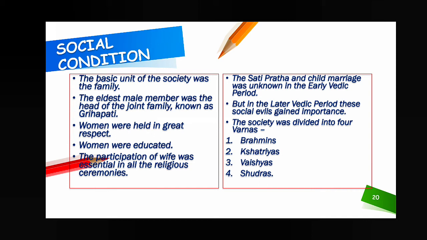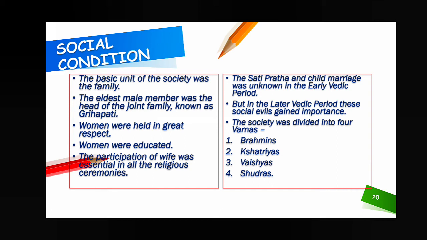That's why that type of system was there, and it was believed that it should be done by the widow. It should be done by the wife to prove that she had great respect for her husband. That's why. And child marriage also, that means in the childhood stage, they had to marry. That was also present, but not in the early Vedic period, in the later Vedic